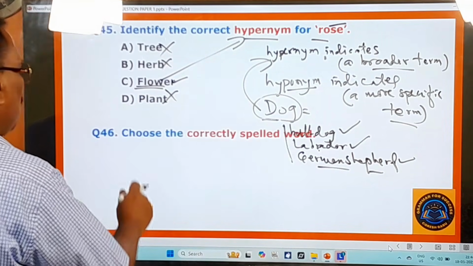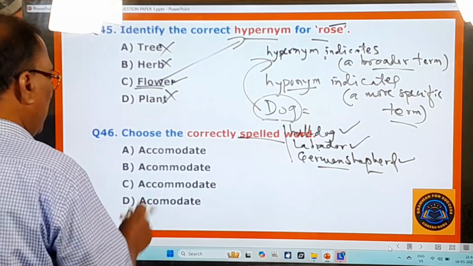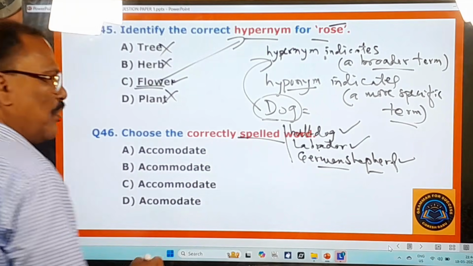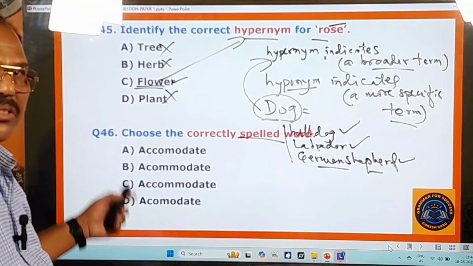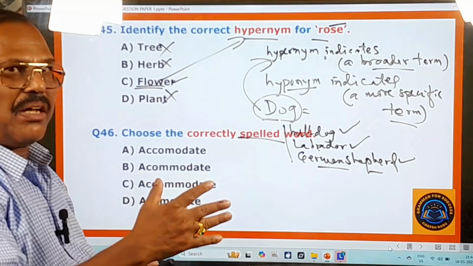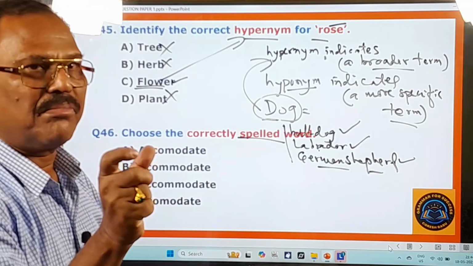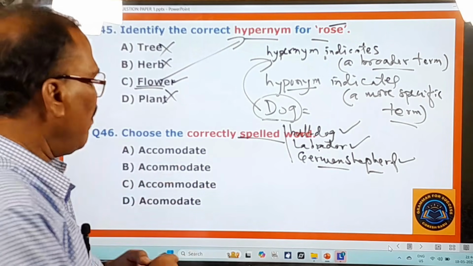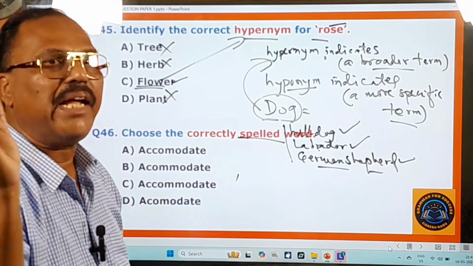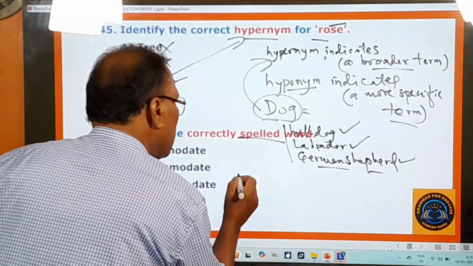Choose the correctly spelled word. Here some words are given, accommodate. If you have observed all these words, you come to know that the examiner is asking you for the spelling of the word accommodate. Whenever you want to give the spelling of any word, you must cut the word into syllables. Syllables means small sounds. Accommodate: ak, com, mo, date. Then you can easily give the spelling for that.